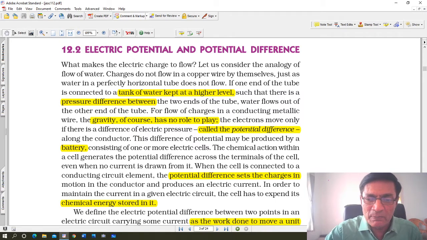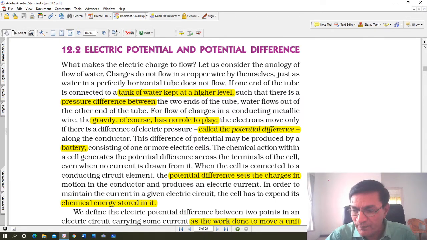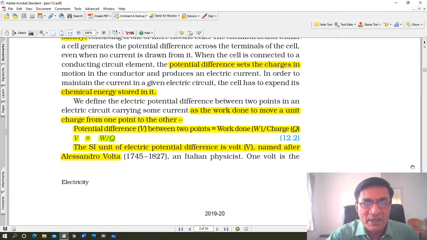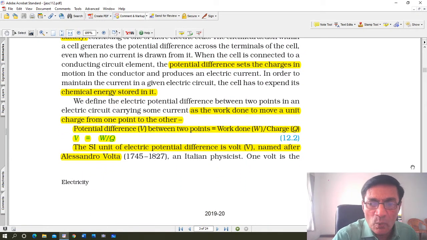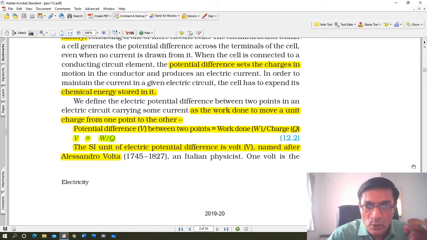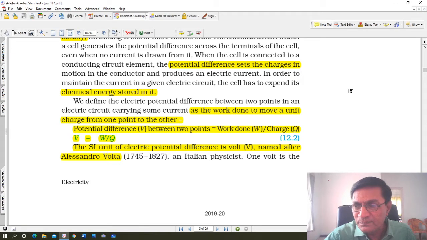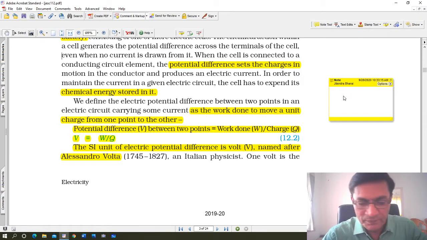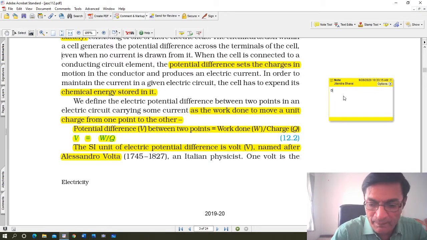We define electric potential difference between 2 points in an electric circuit carrying some current as the work done to move a unit positive charge from one point to the other. A unit charge. Just writing it here. Define electric potential. State its units.